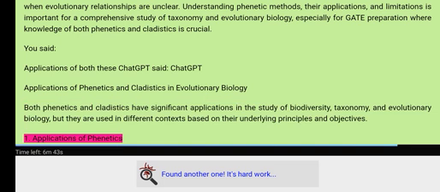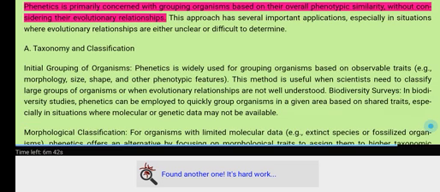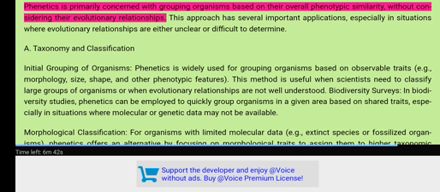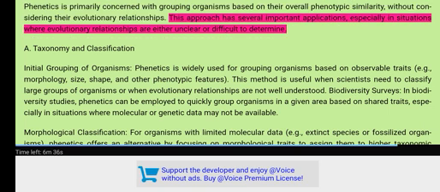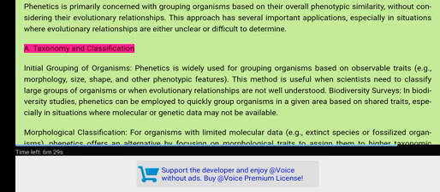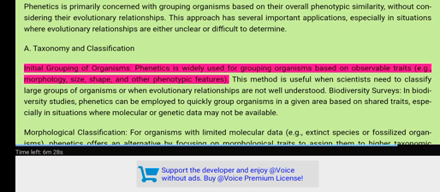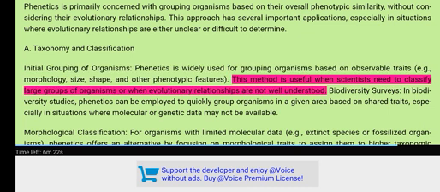1. Applications of phonetics. Phonetics is primarily concerned with grouping organisms based on their overall phenotypic similarity, without considering their evolutionary relationships. This approach has several important applications, especially in situations where evolutionary relationships are either unclear or difficult to determine. A. Taxonomy and classification. Initial grouping of organisms. Phonetics is widely used for grouping organisms based on observable traits, e.g., morphology, size, shape, and other phenotypic features.